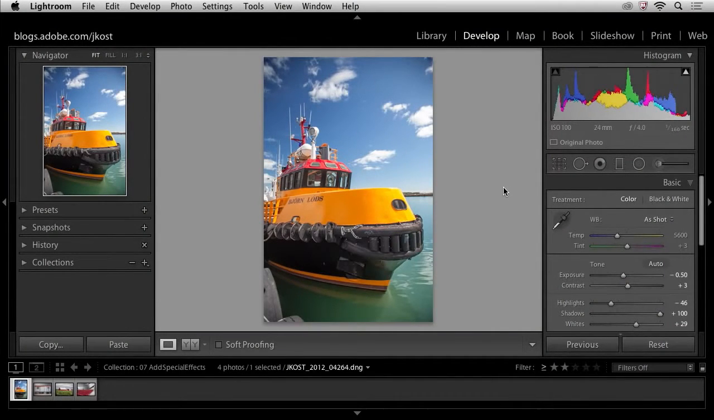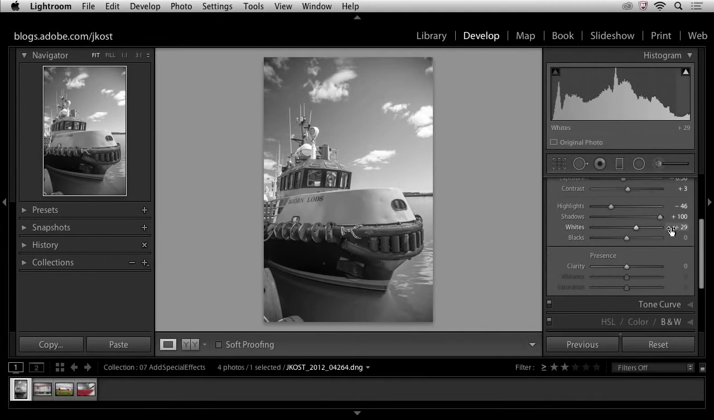I want to convert this image to black and white, and I can do that a number of different ways. Probably the easiest would be to select the black and white option here in the basic panel, but when you do that you don't have a lot of control. So if you actually want to control the way that the different colors in your image are converted to different shades of gray, then you'll scroll down.